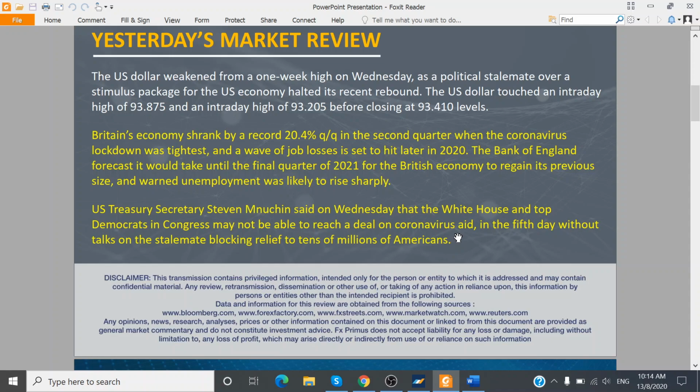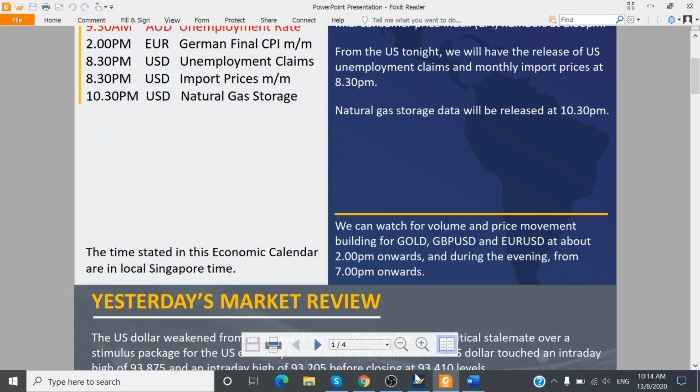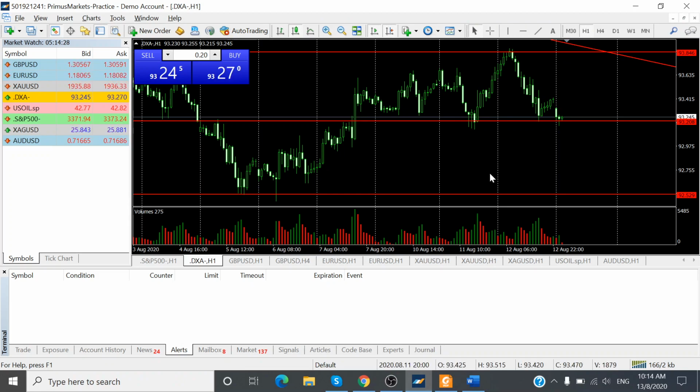Unemployment in the UK is expected to rise sharply, I believe beginning from this quarter until the fourth quarter of this year. So let us have a look at the technical chart analysis to understand what has been happening over the last 3 market days, and also to forecast today's likely direction and movements.